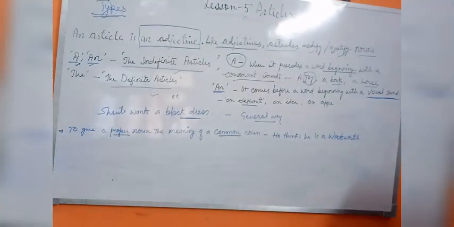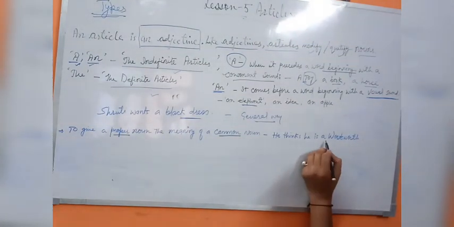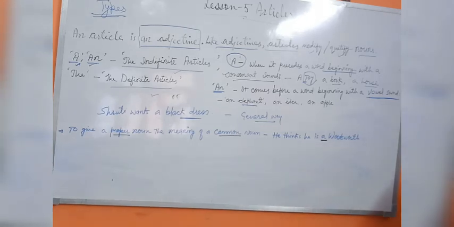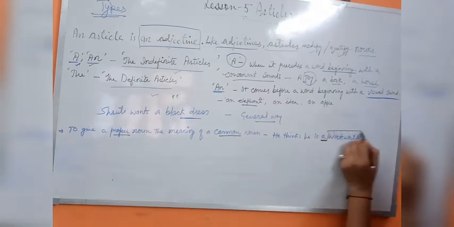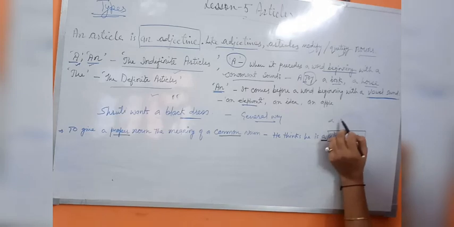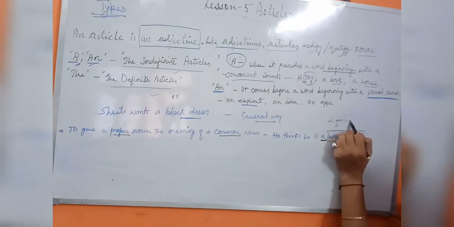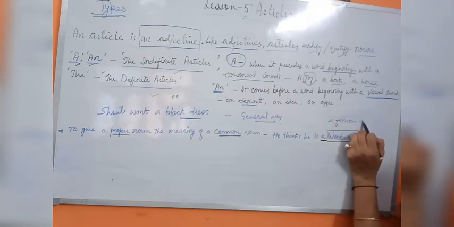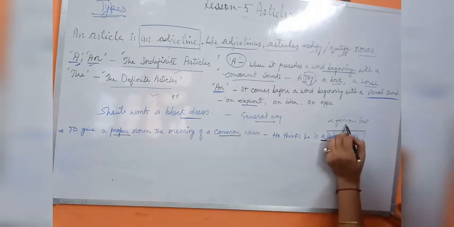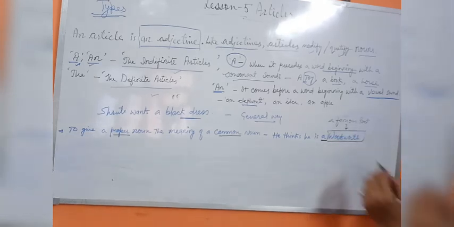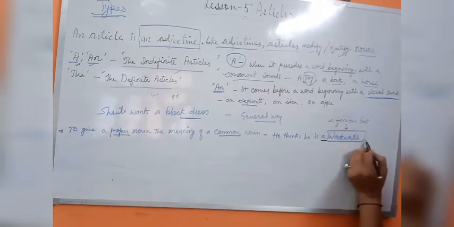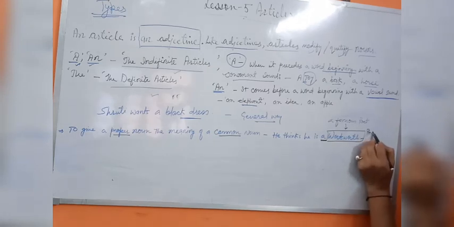I wrote the example. See, he thinks he is a Wordsworth. You know, Wordsworth is a famous poet. So he thinks that he is a Wordsworth. So here Wordsworth is a proper noun. Okay, what type of noun?